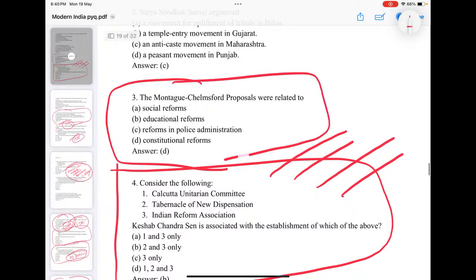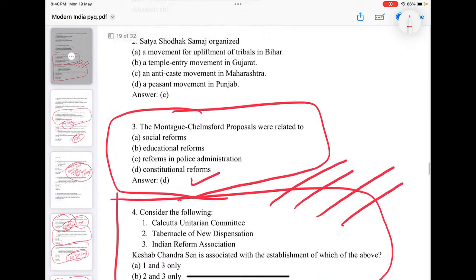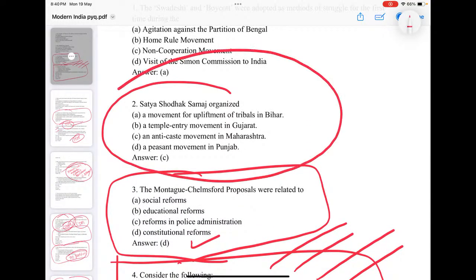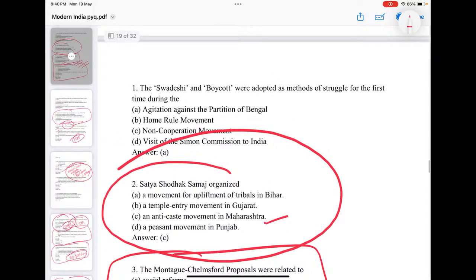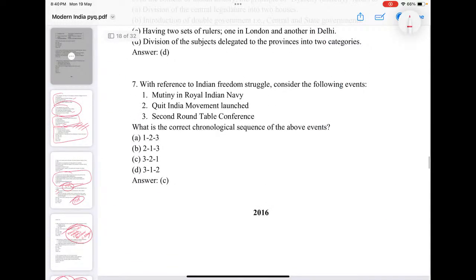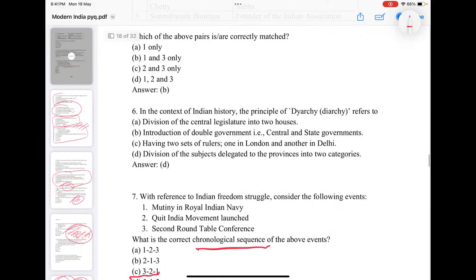Montagu-Chelmsford proposals were related to what? They are related to constitutional reforms. Satya Shodhak Samaj was organized as an anti-caste movement in Maharashtra. Swadeshi and boycott were adopted as methods of struggle for the first time during agitation against partition of Bengal. With reference to freedom struggle, mutiny in Royal Indian Navy, Quit India, and Second Round Table Conference, the chronological sequence of the events, we will go for C. That is first comes the Second Round Table Conference, then Quit India movement, and finally Royal Indian Navy mutiny.